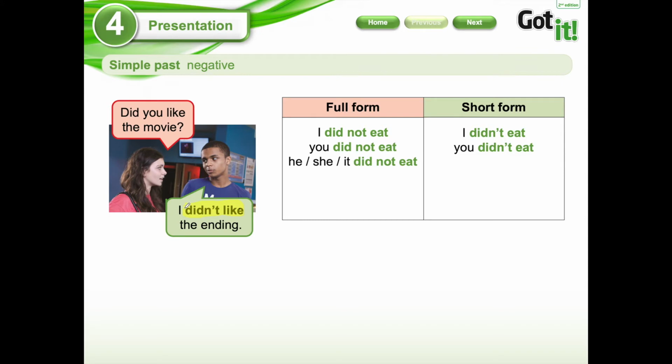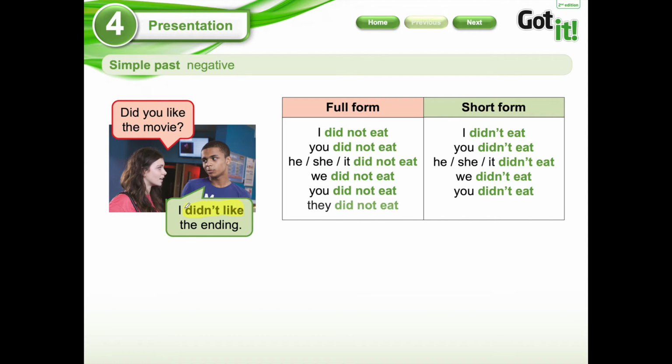Let's continue. He, she, and it did not eat. The short form, she didn't eat. We did not eat. Short form, we didn't eat. You did not eat. You didn't eat. And finally, they did not eat. They didn't eat.